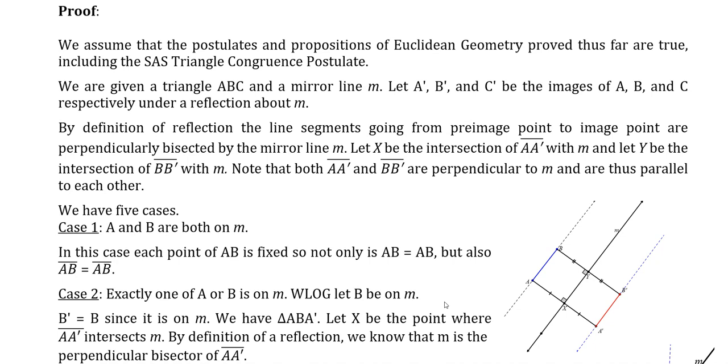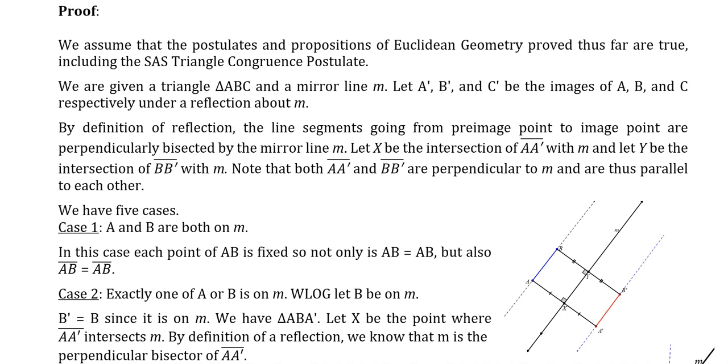Let A prime, B prime, and C prime be the images of A, B, and C respectively under a reflection about M. By definition of reflection, the line segments going from the preimage point to the image point are perpendicularly bisected by the mirror line M. Let X be the intersection of the line segment with endpoints A and A prime with the mirror line M, and let Y be the intersection of the line segment BB prime with M. Notice that both the line segment AA prime and the line segment BB prime are perpendicular to M and are thus parallel to each other.